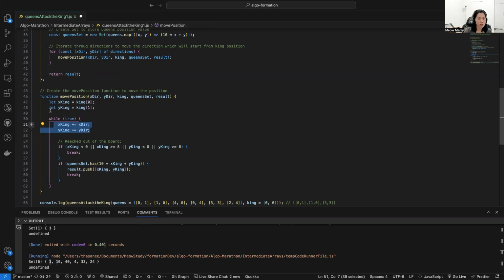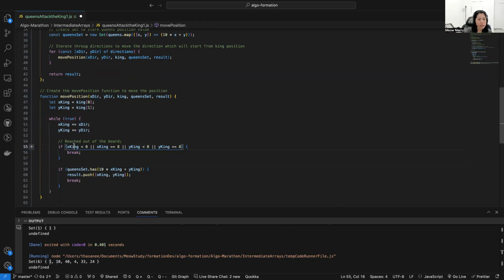We move around to check until we reach out of the board or reach the queen position. If x position is less than 0 or x position is greater than or equal to 8, it means not going to be more than 8, right? Or the y position is less than 0 or more than or equal to 8, then we want to break out of the loop.